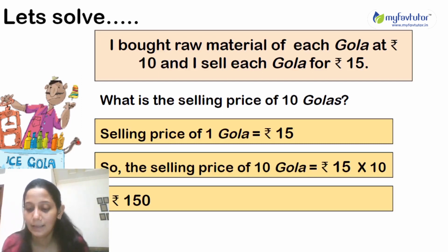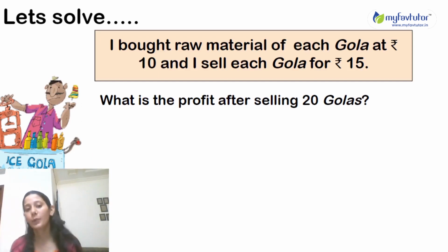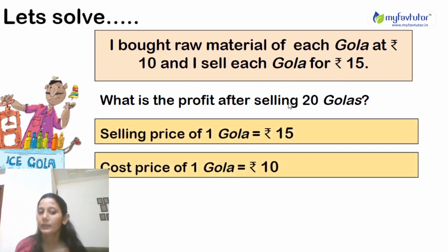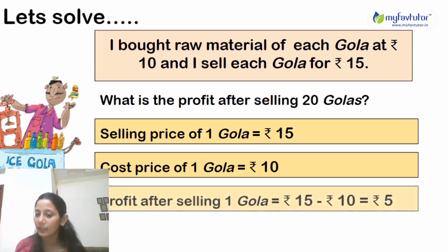Okay, let's see the question. What is the profit after selling 20 golas? Okay, so for this, first of all, we will find the profit after selling one gola. Okay, so the cost price of one gola is rupees 10. It is given, and the selling price of each gola is rupees 15. Okay, so what is the profit for one gola? So the profit for one gola will be 15 minus 10, that will be rupees 5.